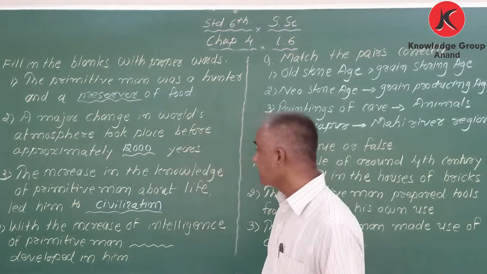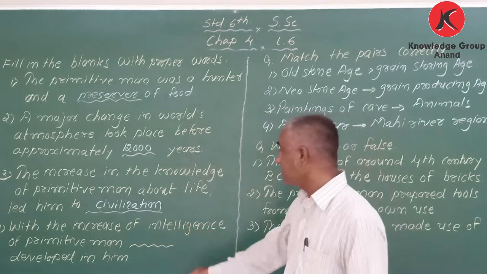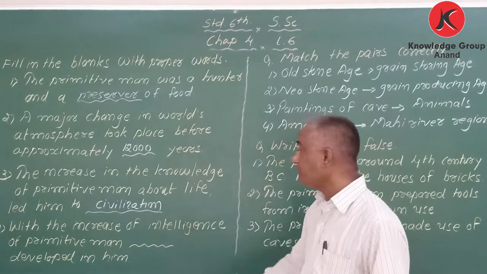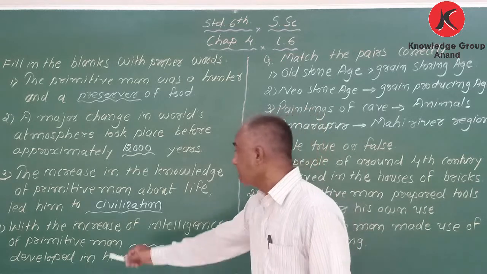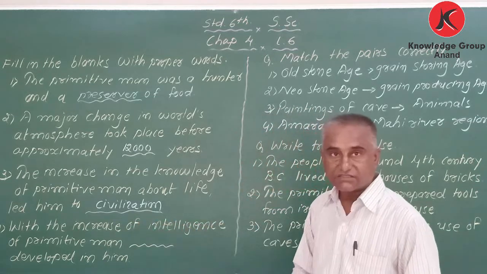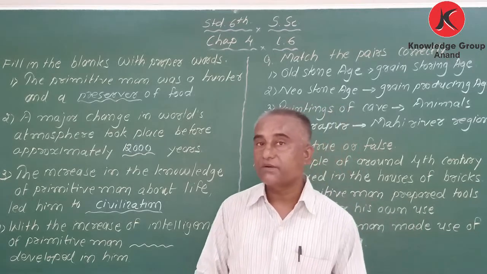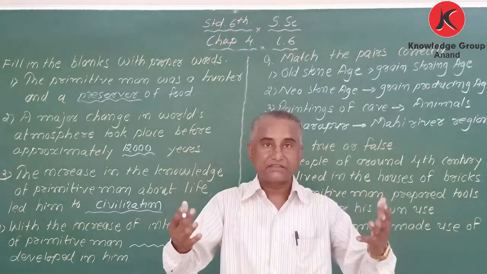Okay, next thing, with the increase of intelligence, the primitive man developed skills. My dear student, with the increase of intelligence, when you get the knowledge about anything, what happens? Automatically your skills develop.